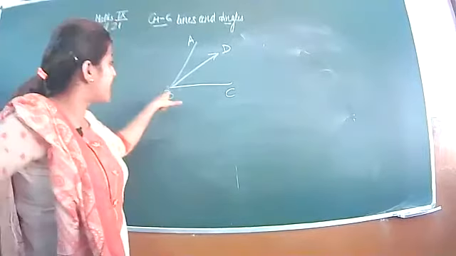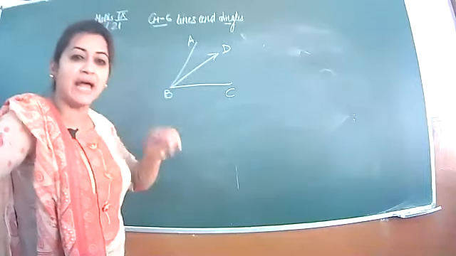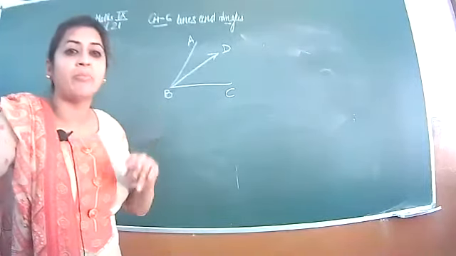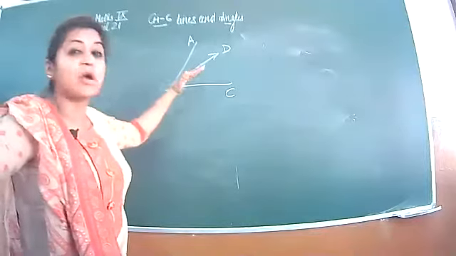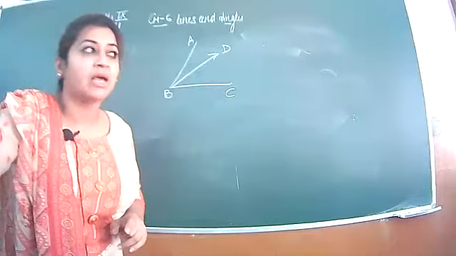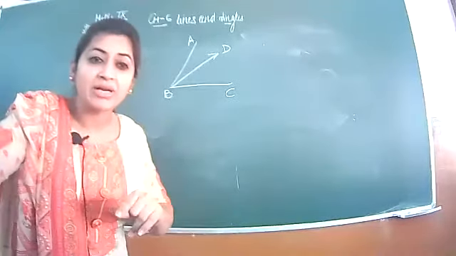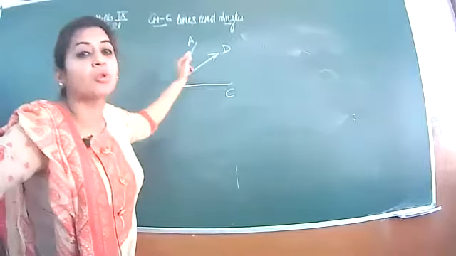Number one, they have the same vertex. And the non-common arms will lie on either side of the common arm.